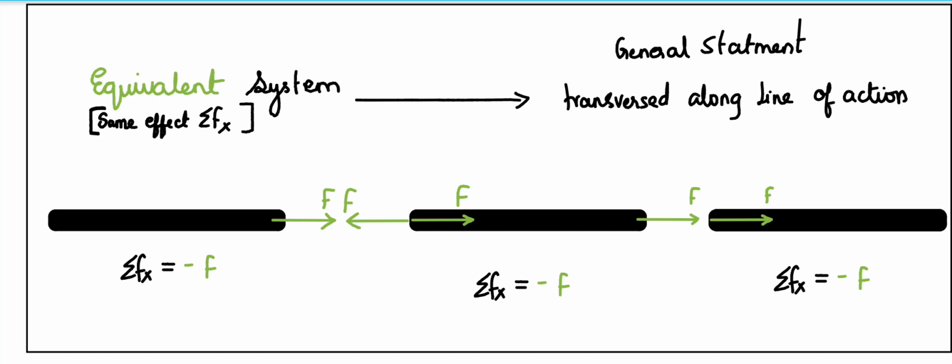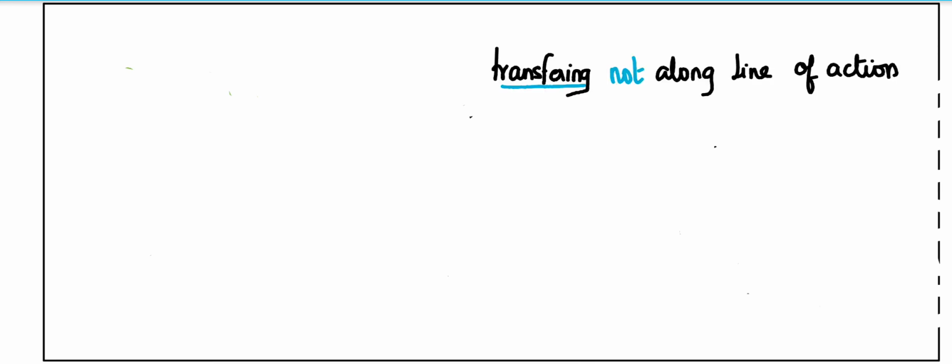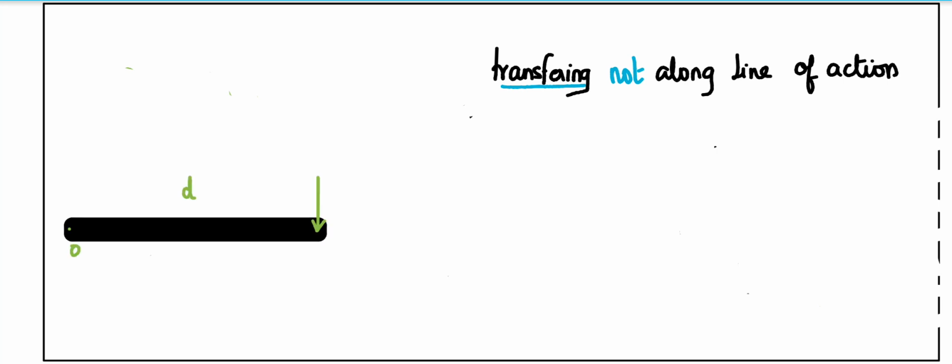So it can be transferred along its line of action without altering the effect it induces on the object it acts. Similarly, transferring not along line of action. How can I transfer not along its line of action? So you can take the case here. If the force acts like this, what it causes is summation of Fy and moment.